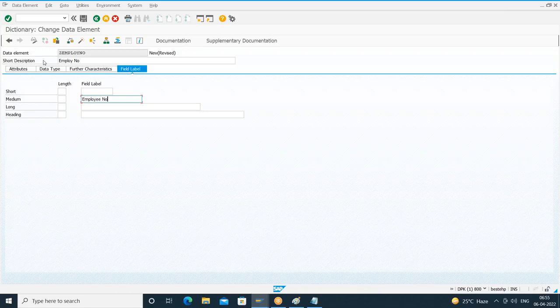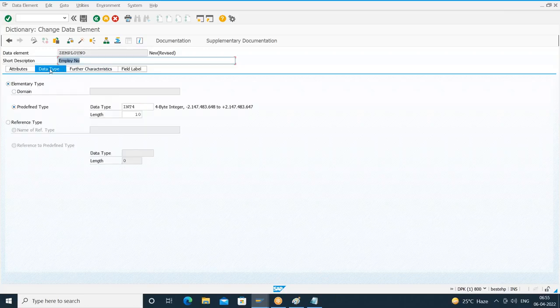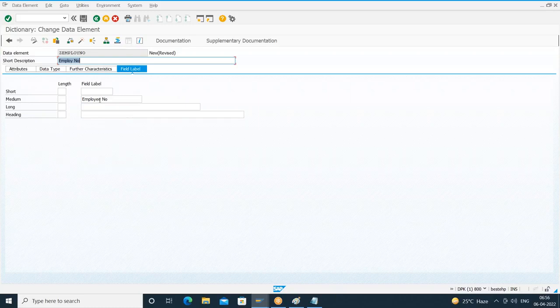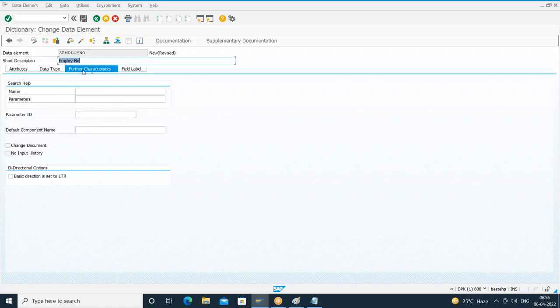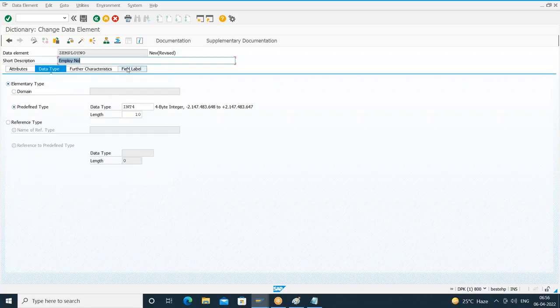Medium label. So what you have done now, in the data element creation screen, in the data type tab, I created this data element by referring to the direct data type. And in the field label, I maintained one of the labels. There are other tabs which we'll talk about later as and when required during the course. So whatever is required at this stage, we are discussing. I went for data type and I went for field label. Done. So we are done with the data element creation.